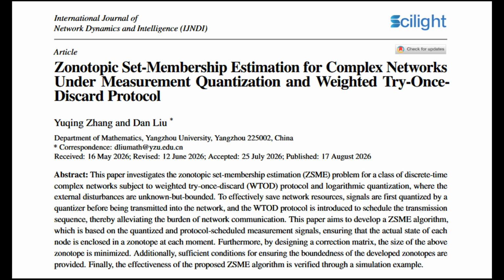The proposed method, quantization plus WTOD, required only 3,600 bits. Translate that into percentages. Compared to the ideal system, the proposed method saved a whopping 87.5% of communication bandwidth. Compared to the quantization-only setup, it saved 50%. Compared to the WTOD-only setup, it saved 75%. In plain business terms, the algorithm achieved a good, workable accuracy and error of 0.6048 while using less than 1/8 of the bandwidth that the industry standard would require.